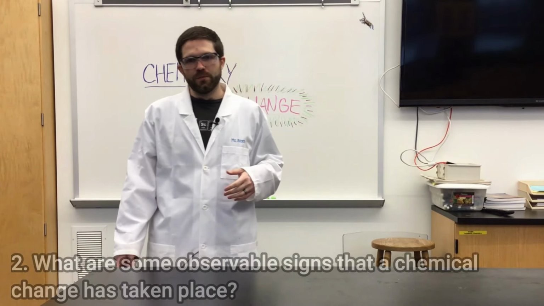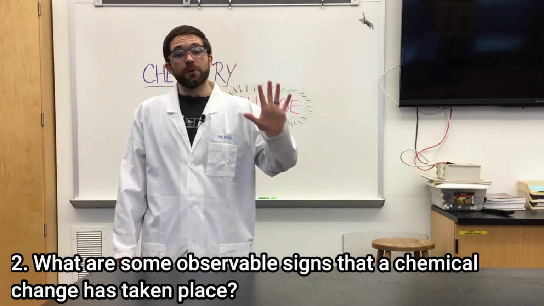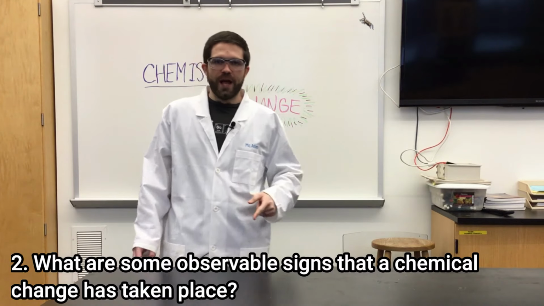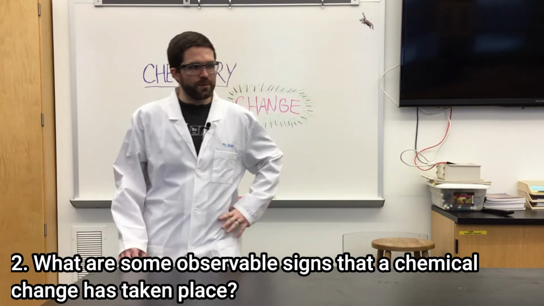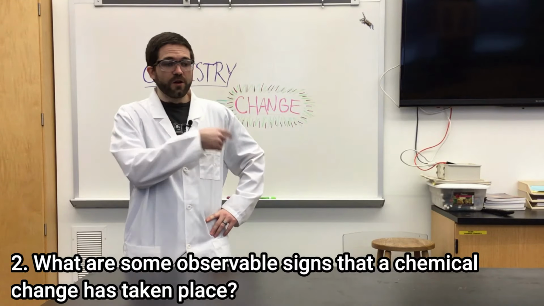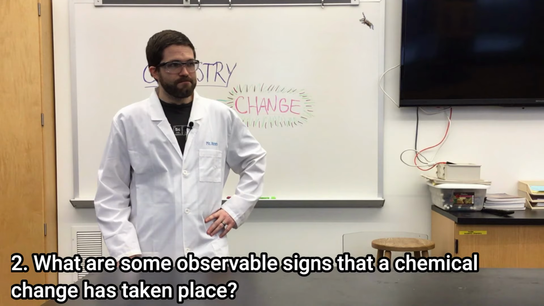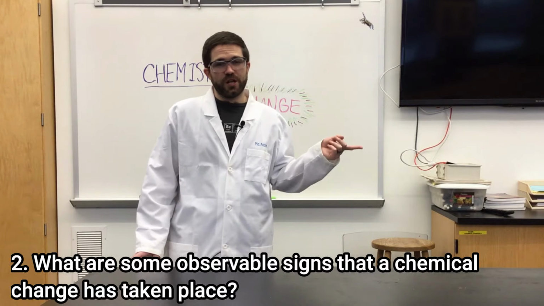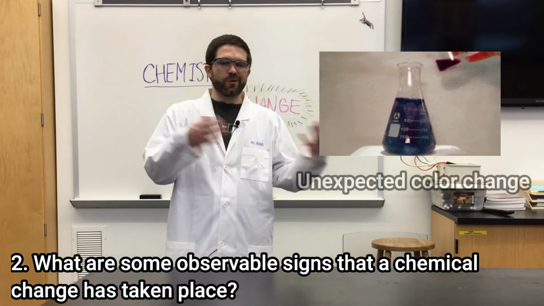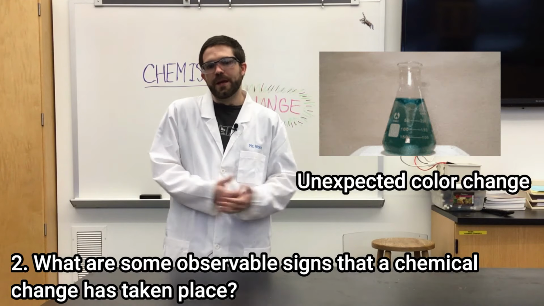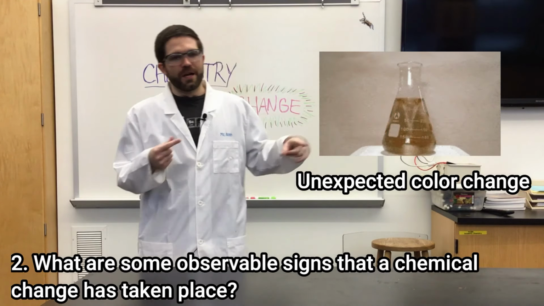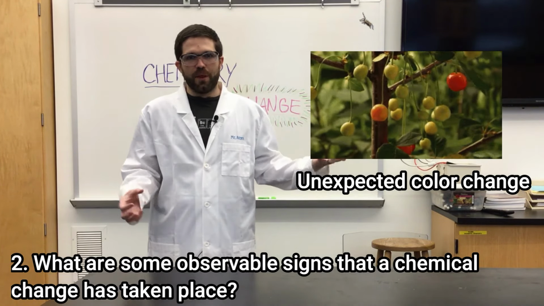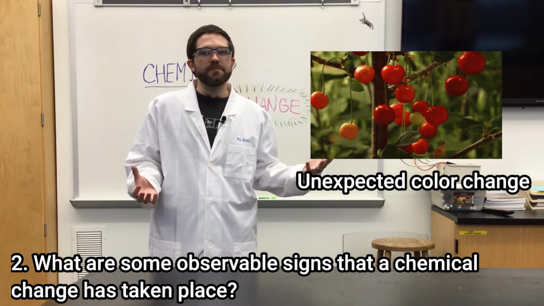So I know that we've talked about this one before. Remember that we have 5 observable signs, things that we can see or detect with our senses, that show that a chemical reaction is taking place. Let's think through some of them, and which ones we might have seen in our previous changes that we just talked about. So number one is if you see an unexpected color change. So not mixing blue and yellow to make green. Everybody knows from art class that those two colors mix to make that color. But if you see something unexpected, if you see an apple change from red to brown to black as it rots, that's unexpected, right?